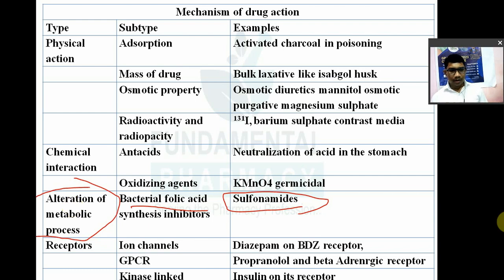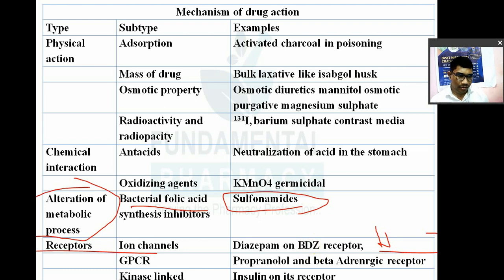A drug may act via a receptor, like ion channels. There are many drugs that act on ion channels. For example, diazepam acts on the benzodiazepine receptor, which increases the permeability of the chloride ion channel. Barbiturates also act on the same ion channel, the GABA receptor. Barbiturates, benzodiazepines, glycine, glutamate, all these are ion channels.